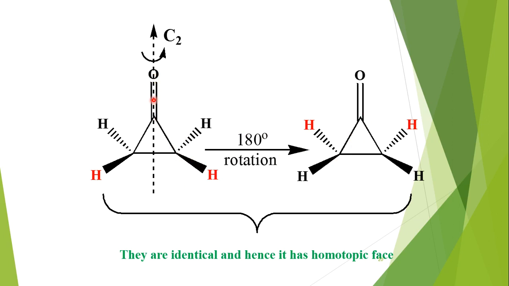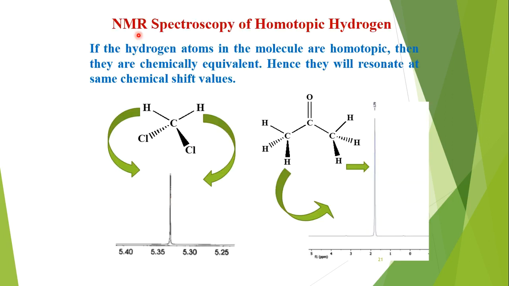So these two faces of the carbonyl pi system are homotopic, both faces have a homotopic relation.